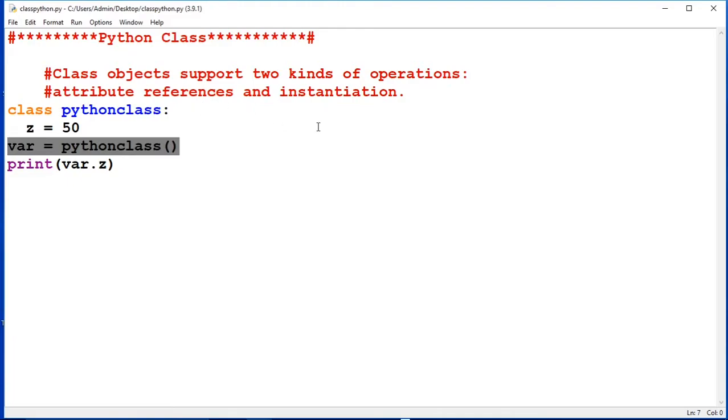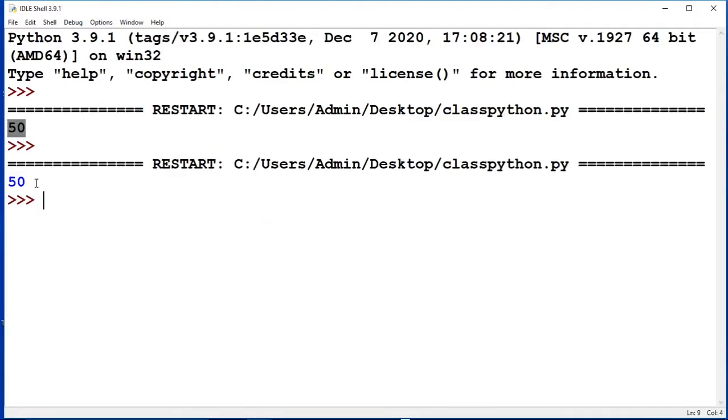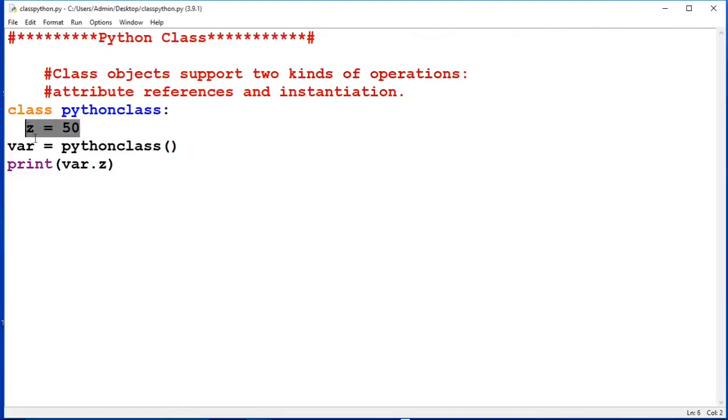Class object support two operations, as you know: attribute reference, and second one is the instantiation. So this is the attribute reference that we have seen. Here this is the attribute reference of first class definition. Through attribute reference we have this 50 that we have initialized over here. And similarly, we can also do the instantiation.